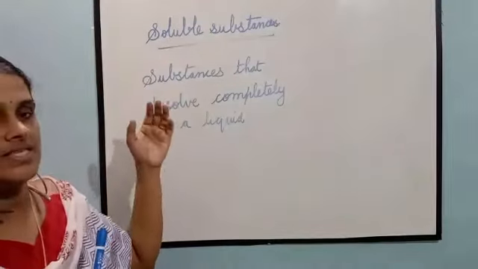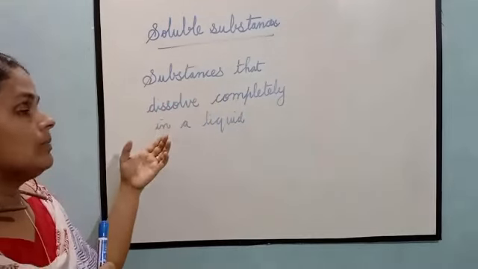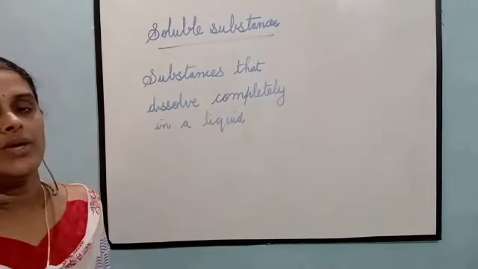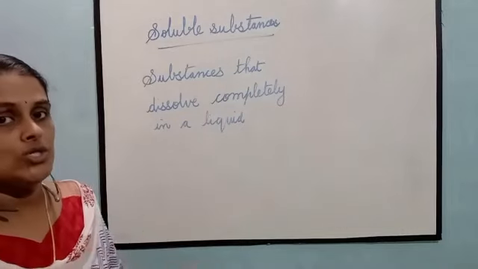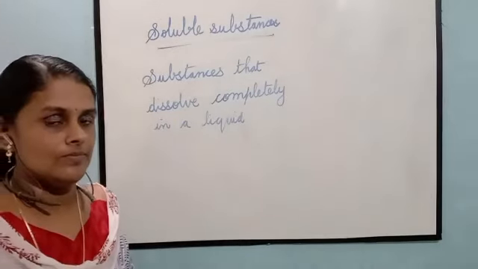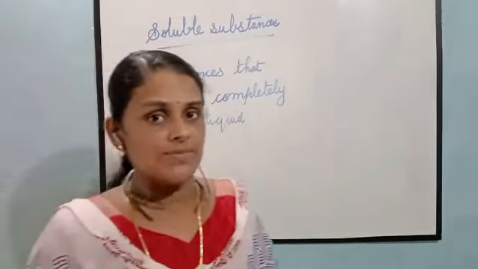Now let us see what are soluble and insoluble substances. There are 2 types of substances, soluble substances and insoluble substances. First of all, let us see soluble substances. Substances that dissolve completely in a liquid are called soluble substances. Soluble substances are the substances that dissolve completely in a liquid to form a solution. Example, sugar and salt.